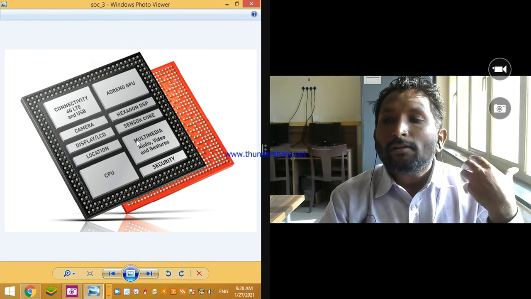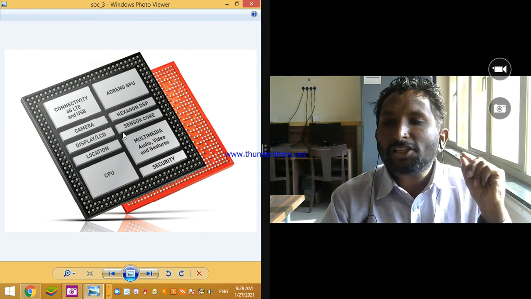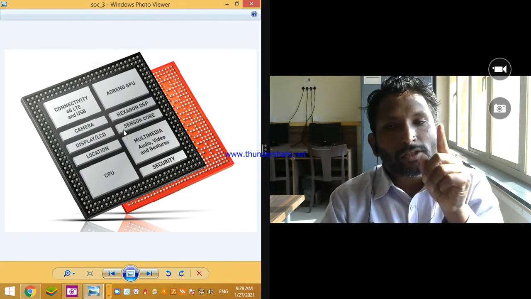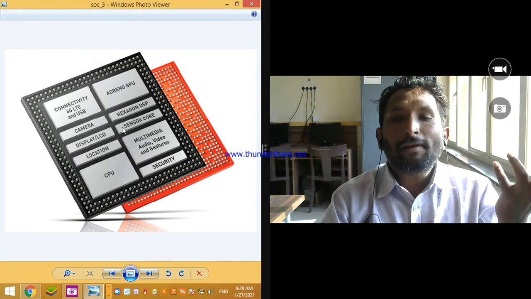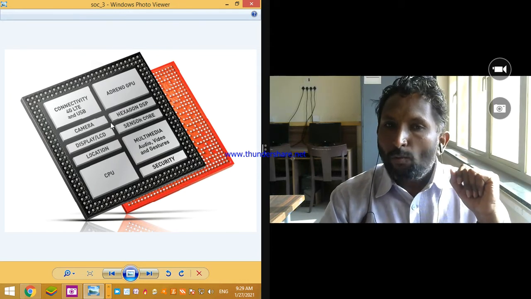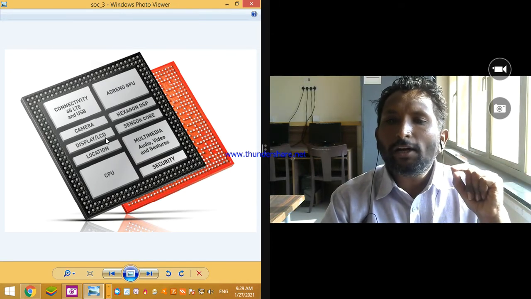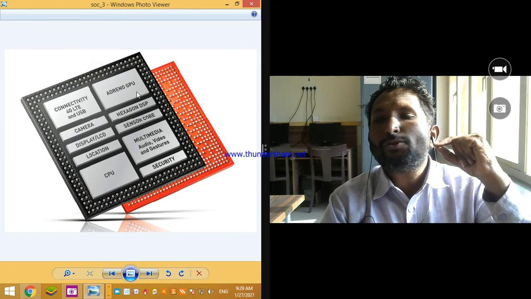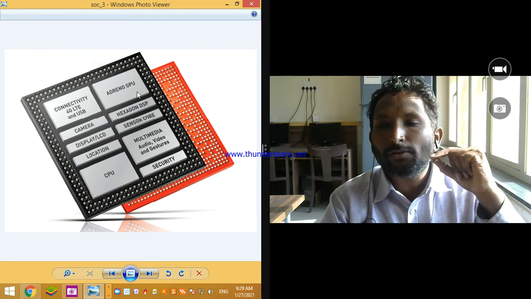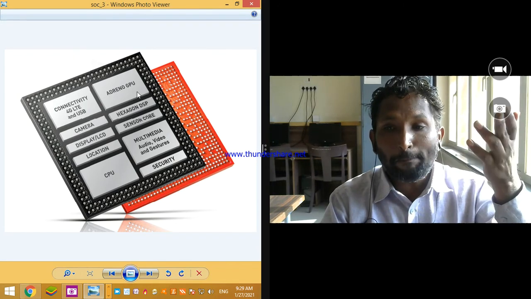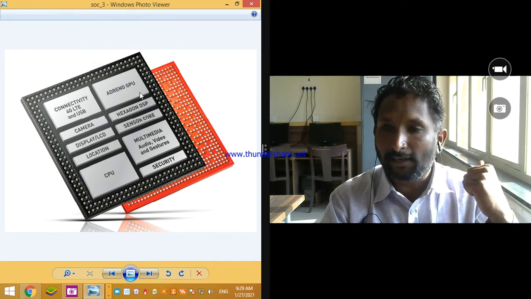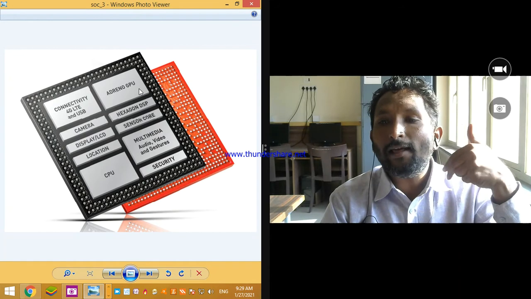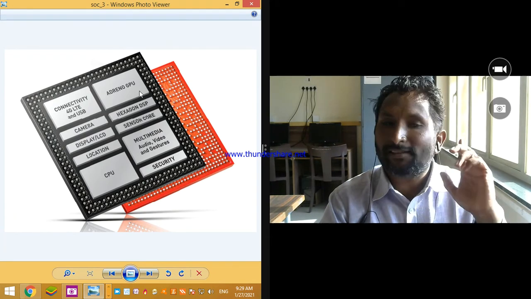Over there also, system on chip plays an important role. Whatever we discussed right now is a standard block diagram of SoC, but there are separate application specific integrated circuits. Over there also, SoC is there to handle and increase the speed of tasks.